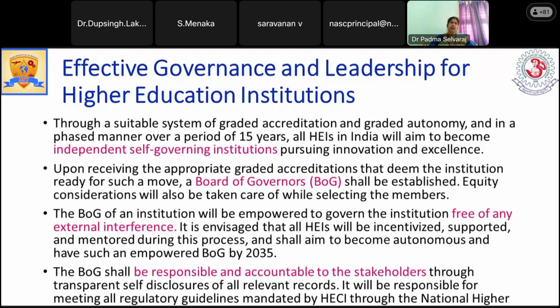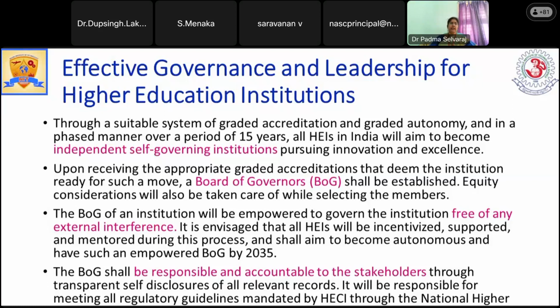Even though we were not well informed about NEP, we knew something related to our component, that all higher education institutions can award their own degrees, autonomy will be given, and they can decide their own structure. So we started to discuss, but for that they have also framed some regulations, and based on that, the execution has to be done.